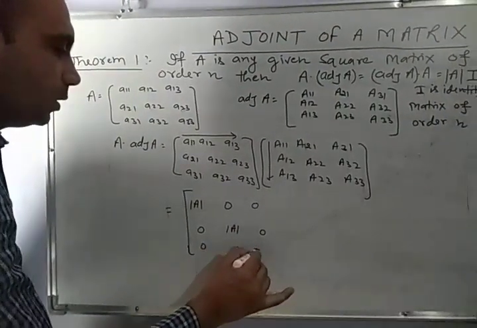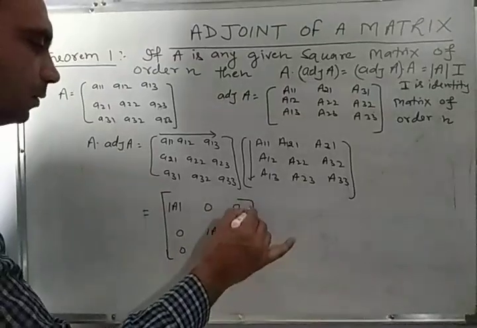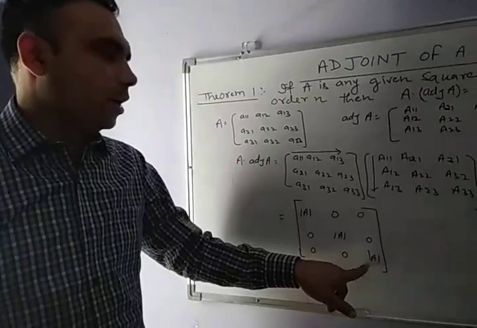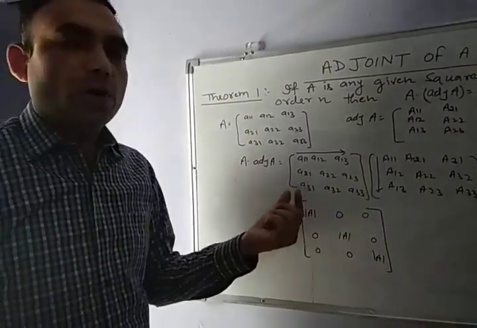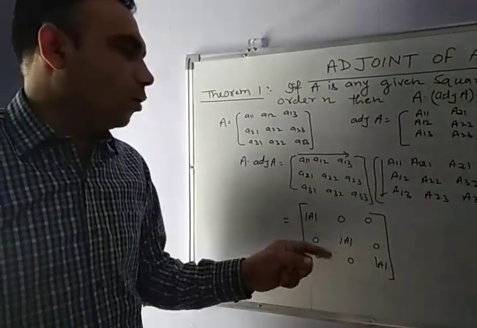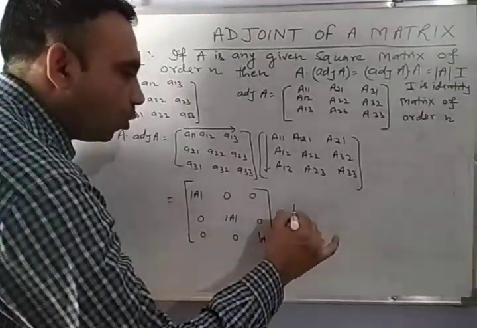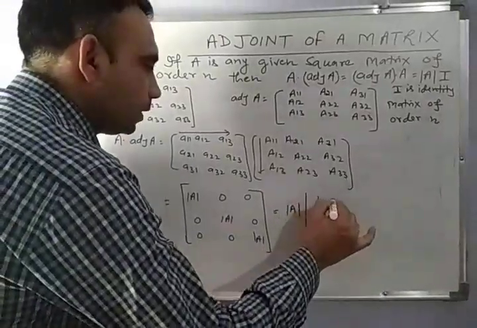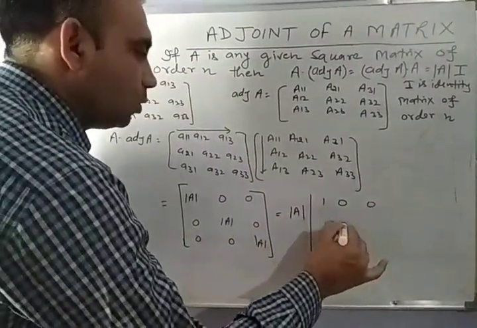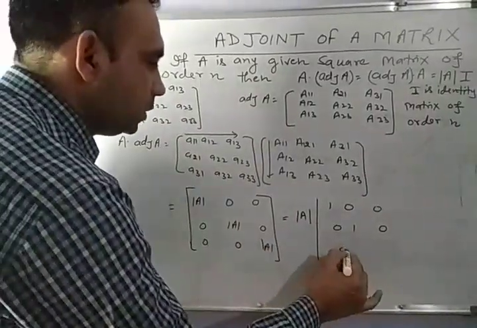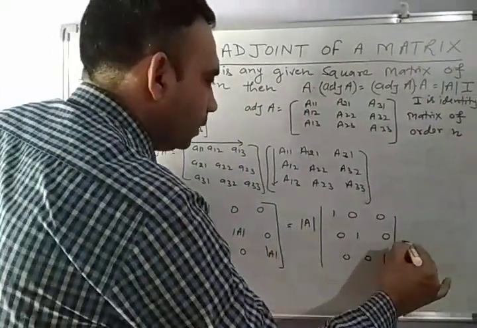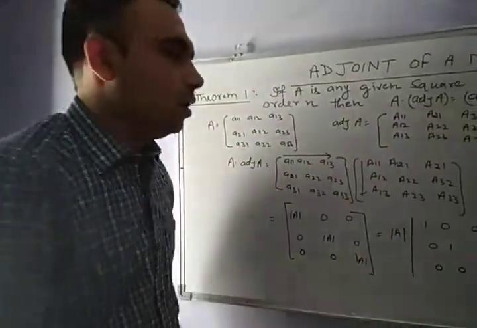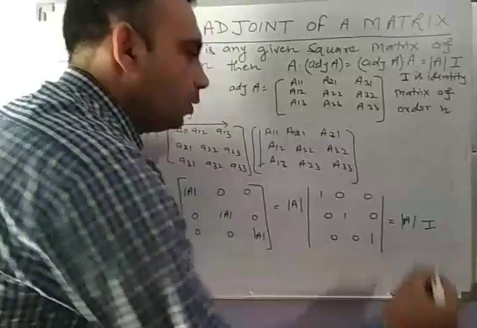Similarly 0, 0 and determinant of A. Now determinant of A, determinant of A, determinant of A is common, so we take determinant of A common out of the whole matrix. So we get 1 0 0, 0 1 0, 0 0 1, times determinant of A. And this one is the identity matrix of order 3. So determinant of A into I.